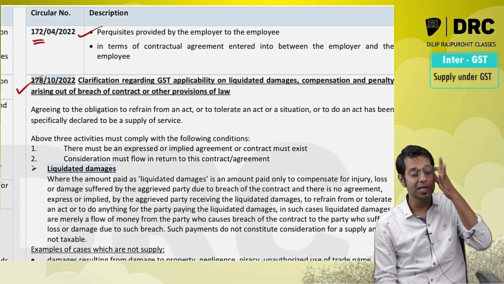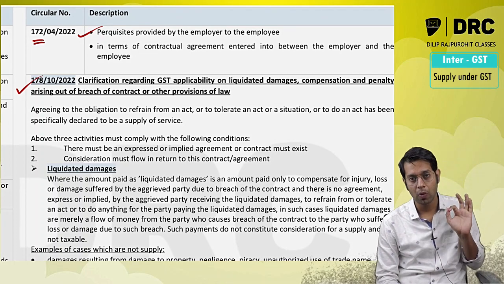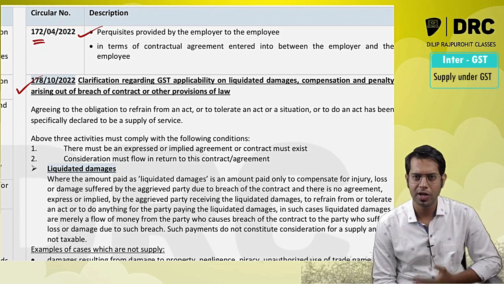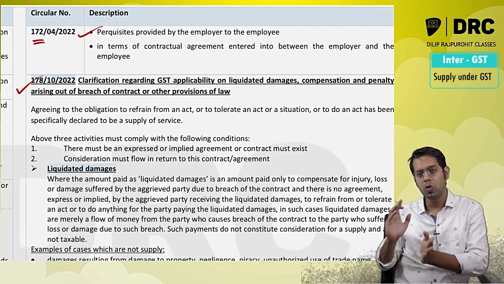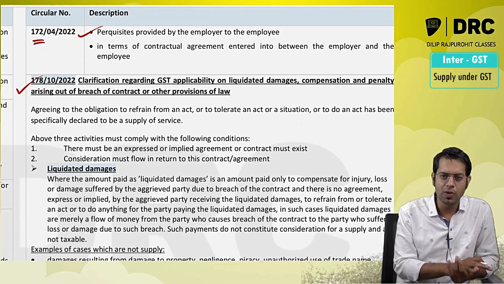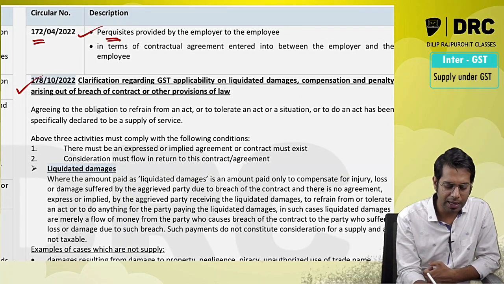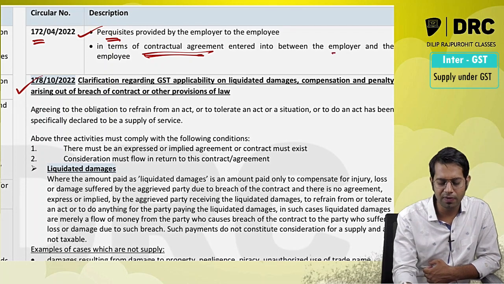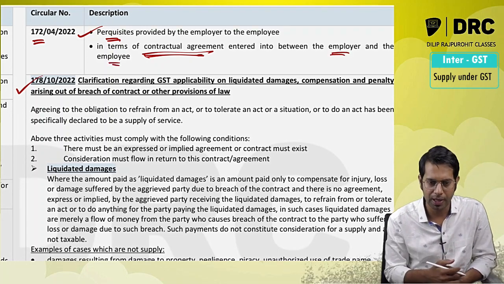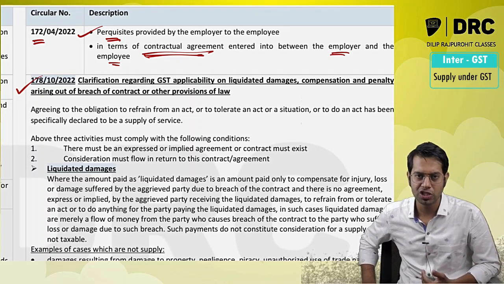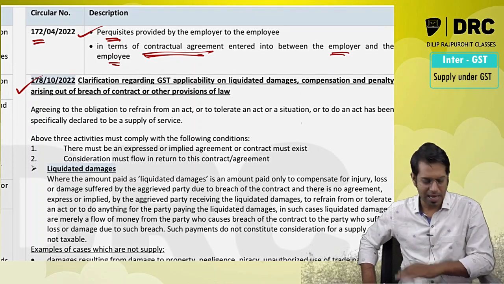Now they say that services given by employee to the employer in the course of employment is not treated as supply. So in the course of employment, the employer is going to pay something called salary. This salary also includes perquisites. Whether these perquisites will be treated as supply? Lawmaker said if these perquisites are given as per contractual agreement between the employer and the employee, then it is not a supply. If you are giving these perquisites because of your employer-employee relationship, it is not a supply, else it will be treated as supply.